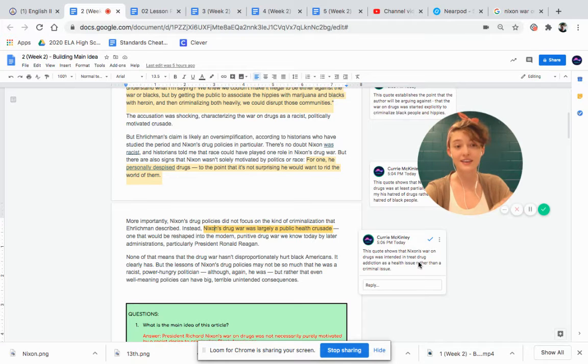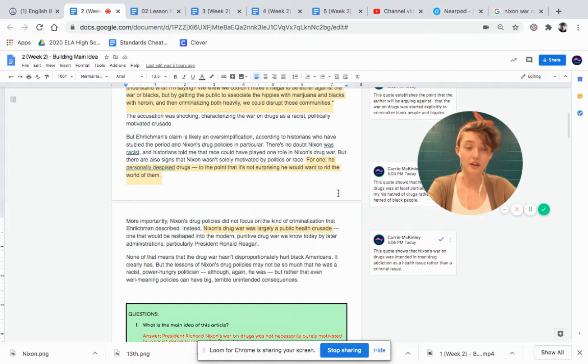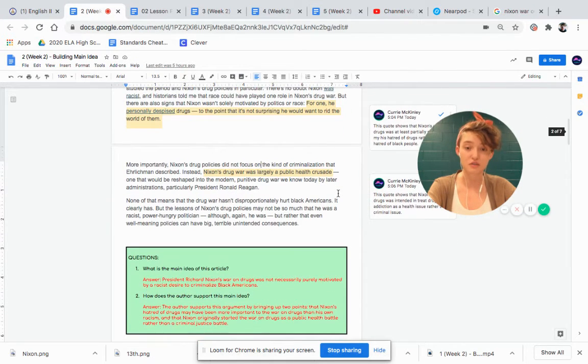But the fact that he did treat it as a public health issue and wanted to get medical aid and rehabilitation clinics and different policies into helping people who were addicts as opposed to punishing people who were addicts, that maybe shows that the whole thing wasn't entirely designed explicitly around making Black people's lives worse and putting more Black people in prisons. So that is exactly what you're going to be doing for the remaining 3 sections.